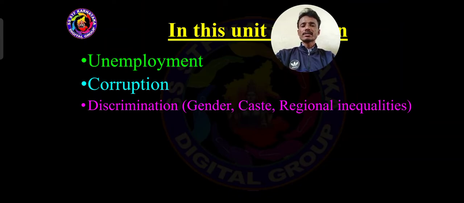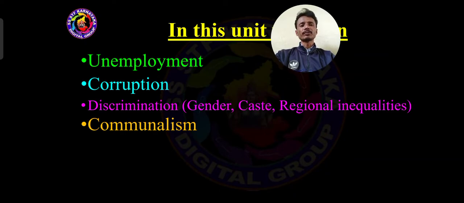Then communalism. What is the meaning of communalism? Then the effects of communalism, and what are the steps implemented by the Indian government to eradicate communalism? And terrorism, a very important problem of our country, and nowadays India suffers due to this biggest problem of terrorism. What is the meaning of terrorism and the effects of terrorism? Then what are the measures implemented by the government to eradicate terrorism?